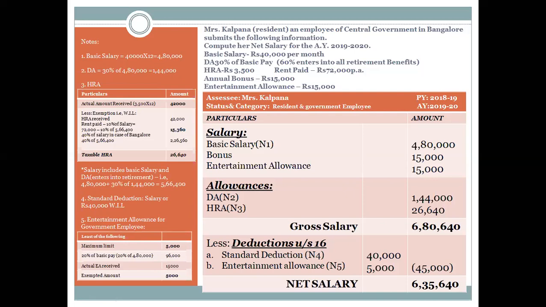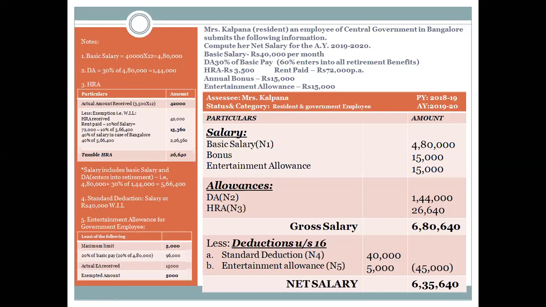If it is a non-government employee, it will not be provided with any deduction, so I will be adding it completely. It will be part of salaries itself, that is, part of taxable income from salary. So I'm going to add entertainment allowance.